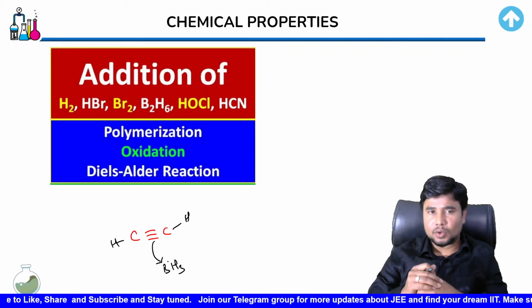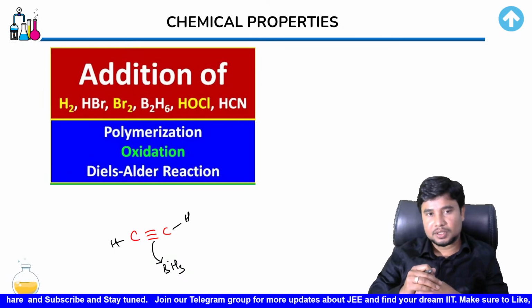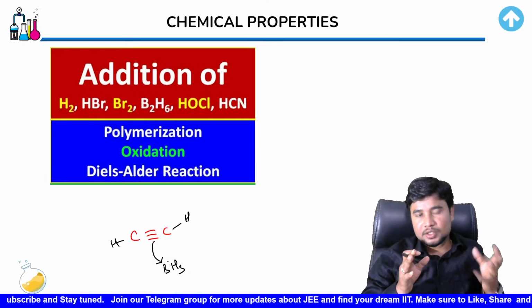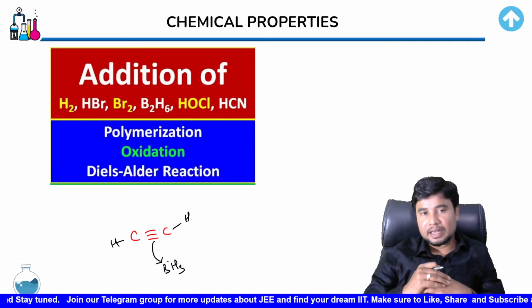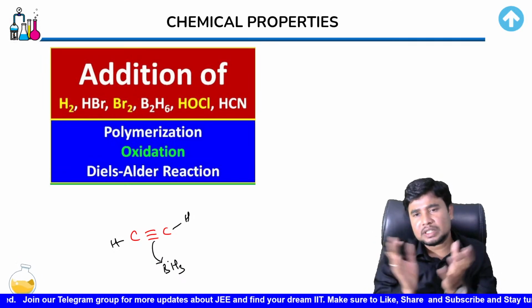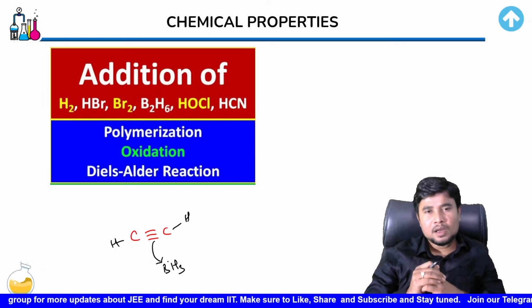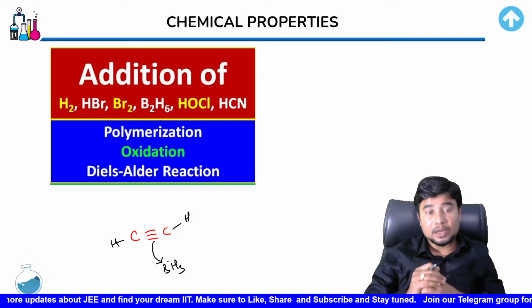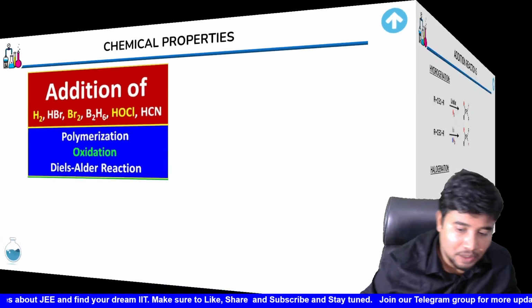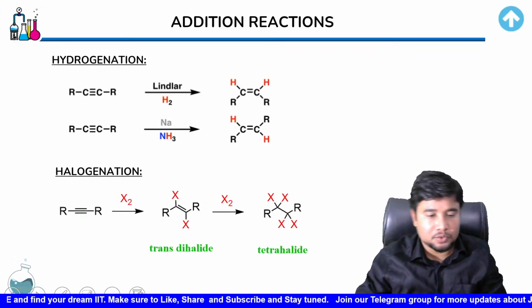Then HCl, these are all going to show the normal reactions. And then one very important reaction shown by an alkene or alkyne is the Diels-Alder reaction, that would allow a giant aromatic or organic molecule to be generated. So these are the things, children, that you would need to have an idea of. Let us move a little more and try to understand a few of them.